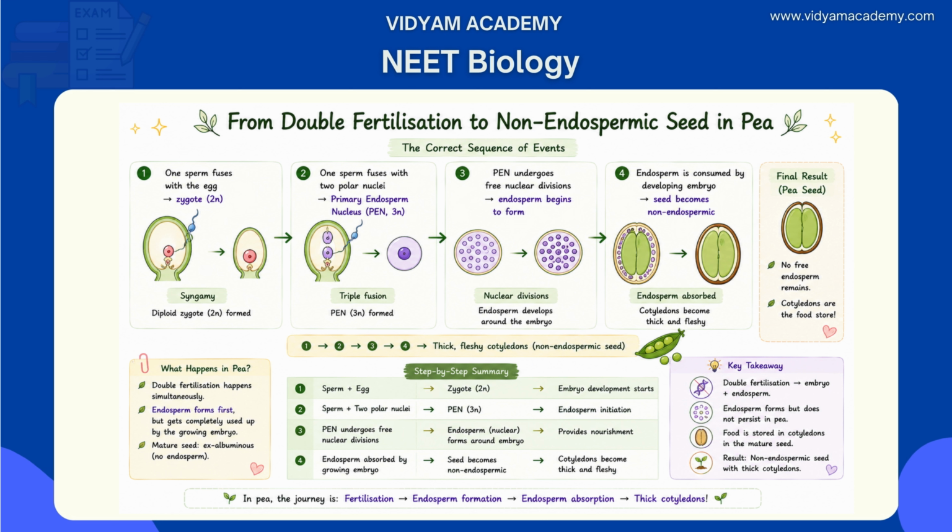Step 3, PEN undergoes free nuclear divisions. Endosperm begins to form around the developing embryo. Final step 4, as the embryo develops, cotyledons absorb all the endosperm, and the seed becomes non-endospermic. Cotyledons become thick and fleshy. The mature pea seed has no free endosperm. That's what steps 1, 2, 3, 4 exactly describe. That's why answer B is the right answer in this question.